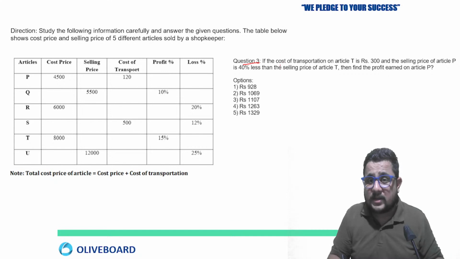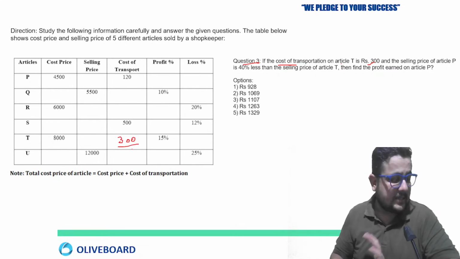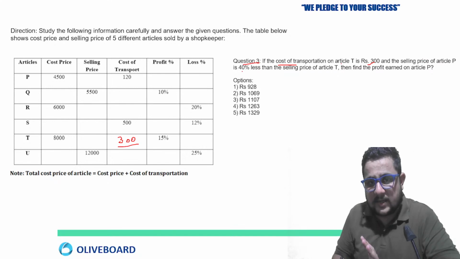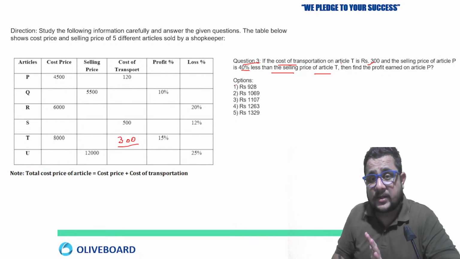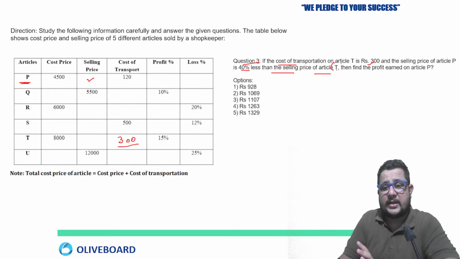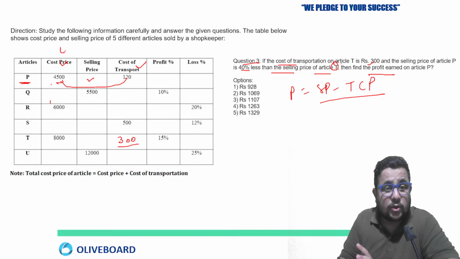Okay. So question number 3, if the cost of transportation on article T is rupees 300. Okay, so article T, the cost of transportation is rupees 300. They are saying like that. Then selling price of article P is 40% less than the selling price of article T. Find the profit. Profit is equal to what? Selling price minus total cost price. So total cost price of article P, we know that is 4,500 cost price plus cost of transport. So it is going to be 4620. Clear? 4620.